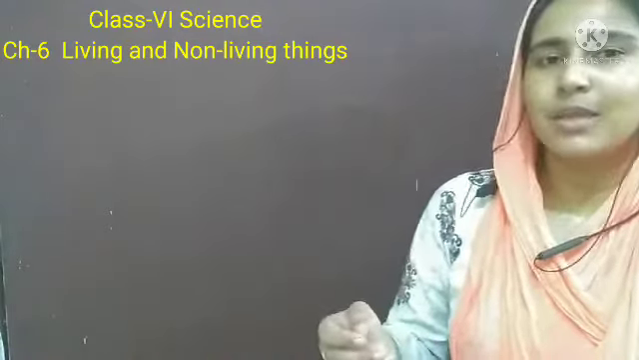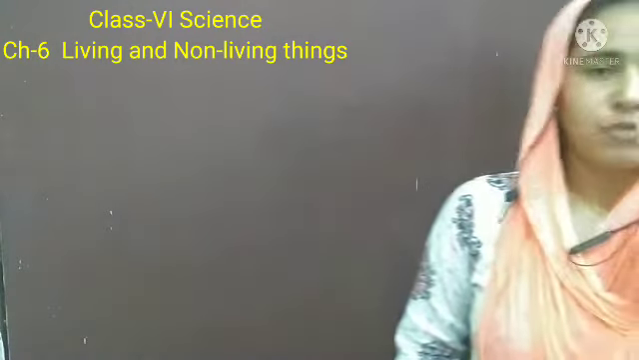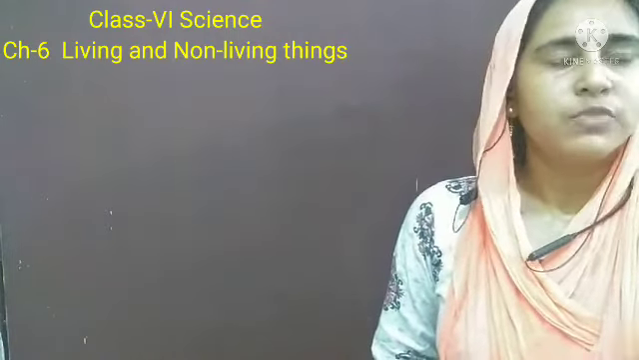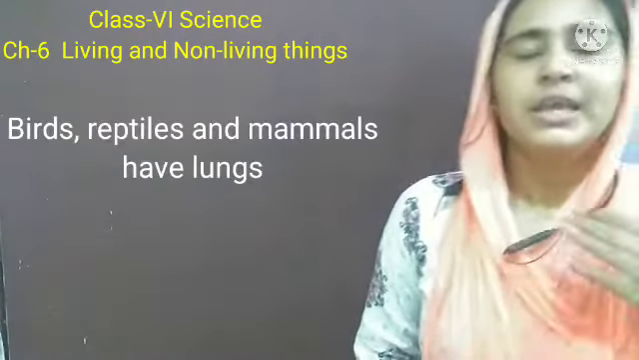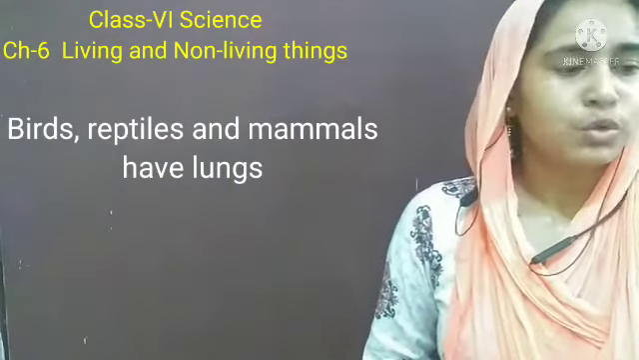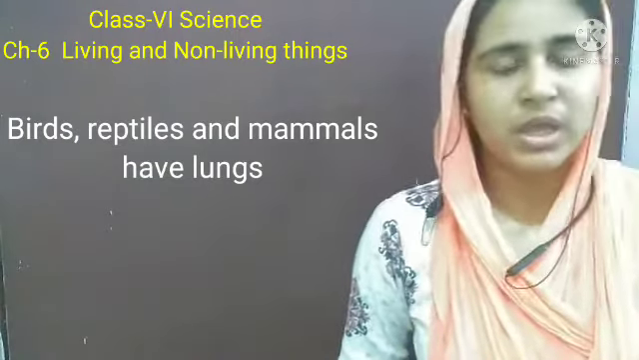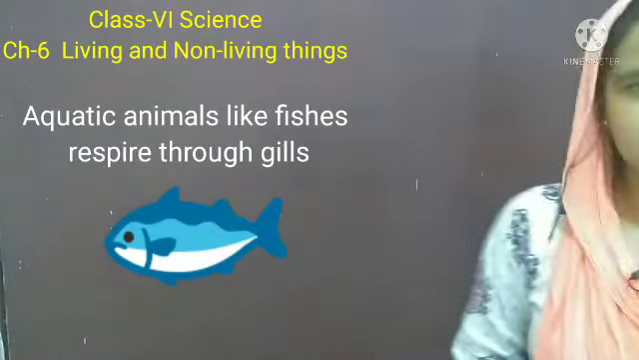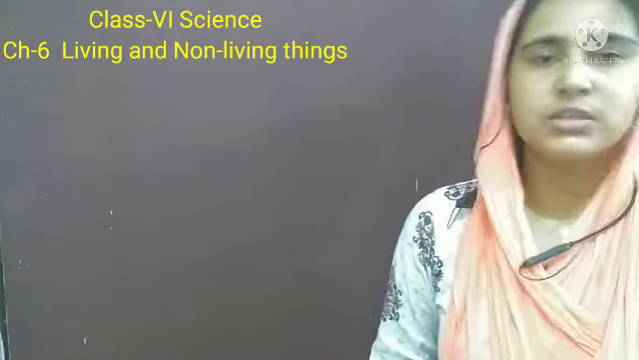So what do you think? Do plants also breathe? Okay, so how do we breathe? Because we have a nose. By the nose, air goes into our body. Now we have lungs to fill this air. So the main respiratory organs in mammals, birds, reptiles, the animals that live on land, are lungs. And you know very well that fishes have gills. So aquatic animals that live in water have gills, and by their gills they respire.